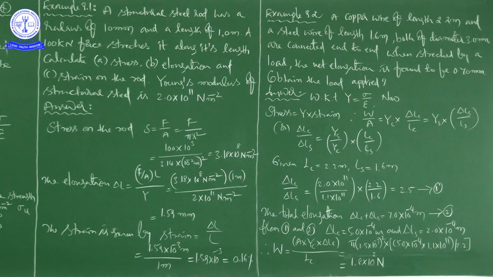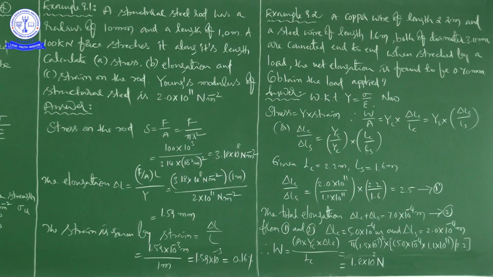Pi is 3.14 and r is 10 power minus 2, since 10 millimeters has to be converted into meters, whole square. That is equal to 3.18 into 10 power 8 Newton per meter square.